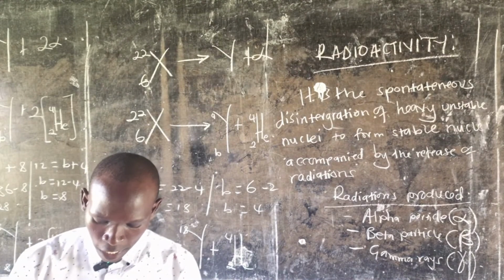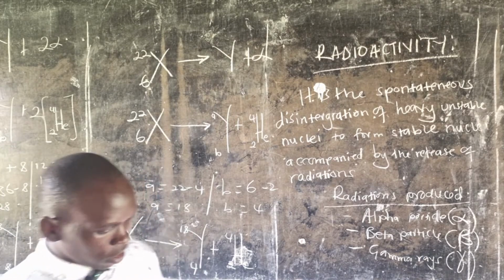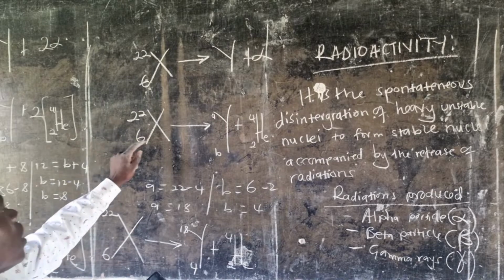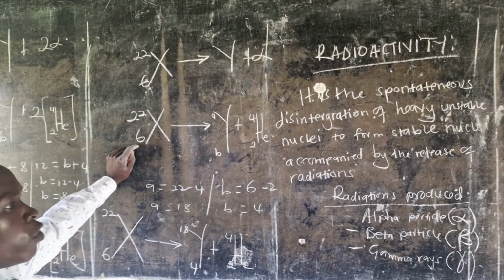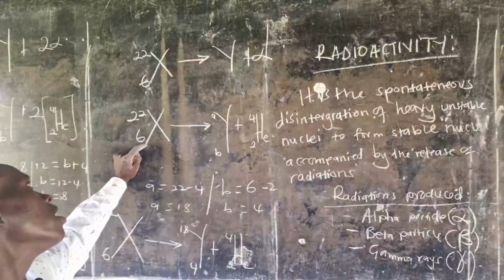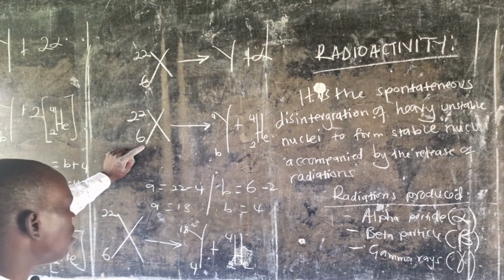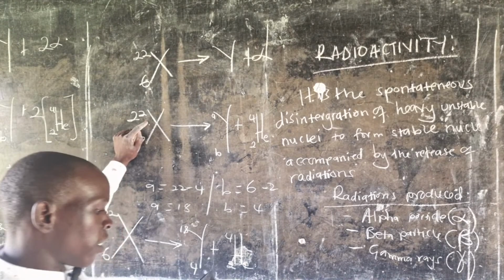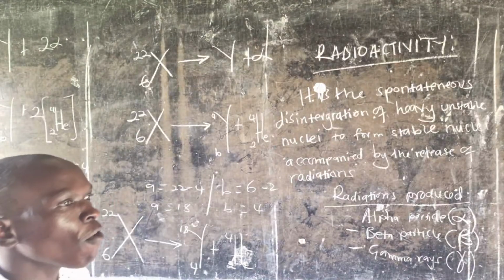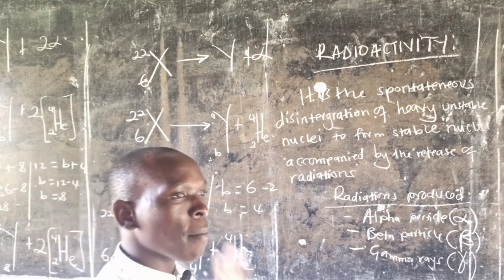So don't get stuck there. Someone is asking, are the X values constant? Now these X values will be given to you. Don't mind, they will be given to you. A nuclide may be X, and then they give you the proton number and then the mass number. Then they say it disintegrated to form a new nuclide Y, whose mass number and atomic number is not given.